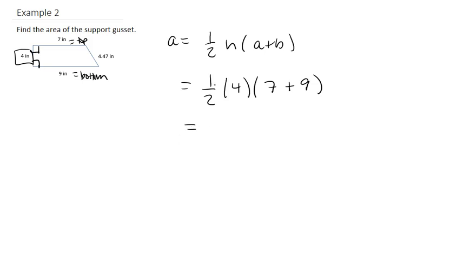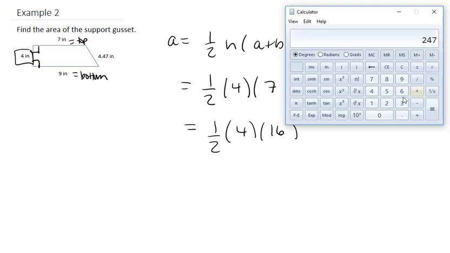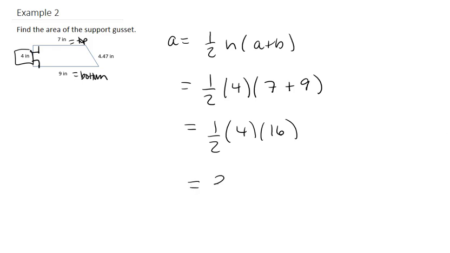Now, this is equal to 1/2 times 4 times 16, since 7 plus 9 is 16. Now, we could have done this all in the calculator, where we would have done 7 plus 9, which is 16, times 4, which is 64, divided by 2, and we get 32. So our area is equal to 32 inches squared.